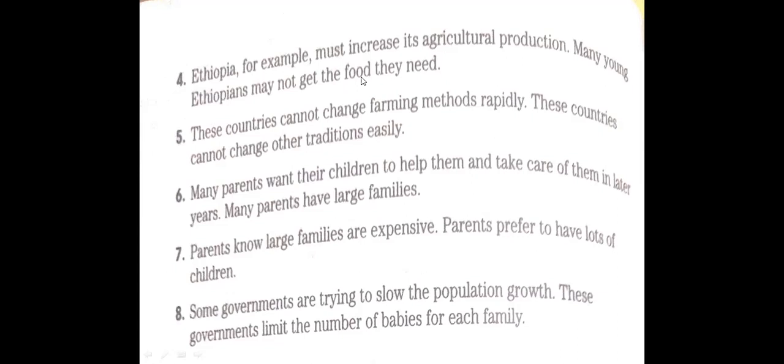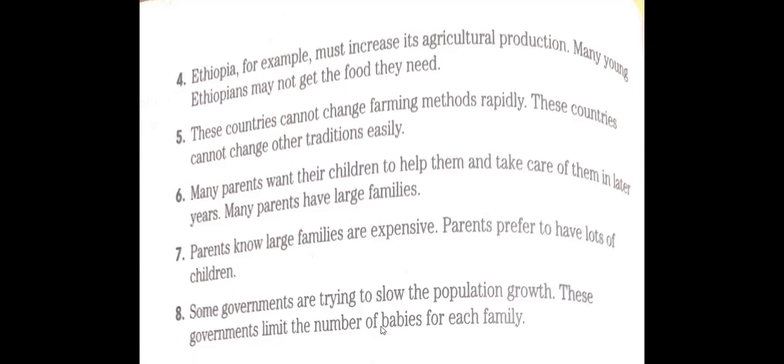Mister, I have a question. Can we say Ethiopia, for example, must increase its agriculture production, and many young Ethiopians may not get the food they need? Here you don't add information. What's the information that you add? Here you give a warning by using "or". You can say, Ethiopia, for example, must increase its agriculture production. If they didn't, what happened? Or many young Ethiopians may not get the food they need. Okay.